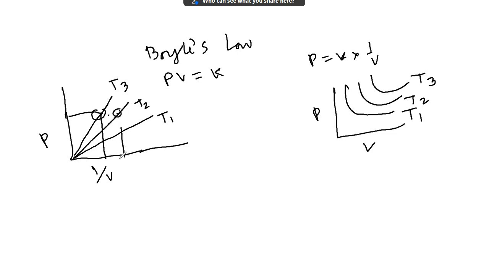Along left to right V decreases. As you see, V decreases, so temperature also decreases because V and T are directly proportional. Try to follow it.